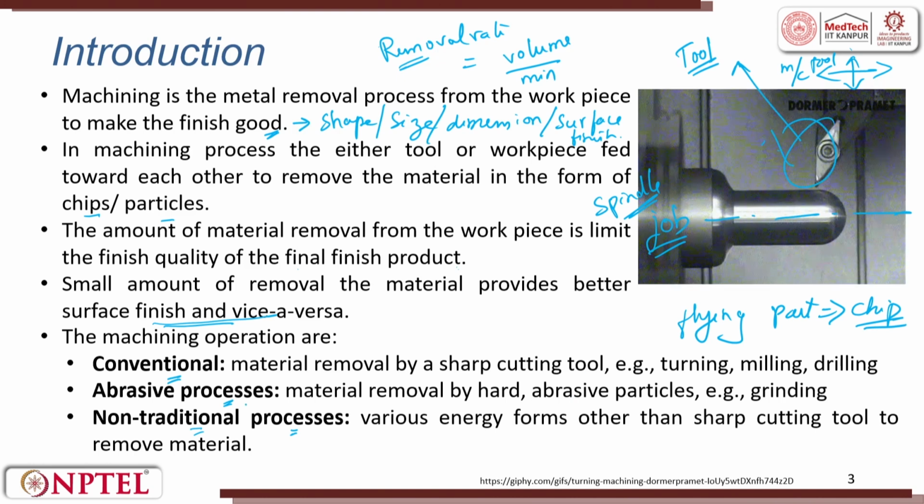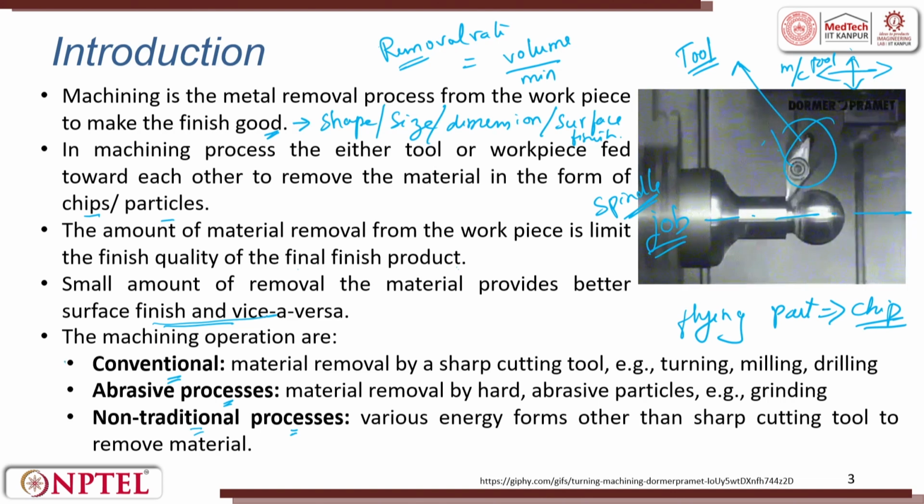Then the abrasive process, where material is removed by hard abrasives, the tool becomes an abrasive, the size is very small and geometry control is difficult. In the non-traditional machining process, the energy applied is different, they are not in contact, they do not touch, and the tool need not be harder than the workpiece.